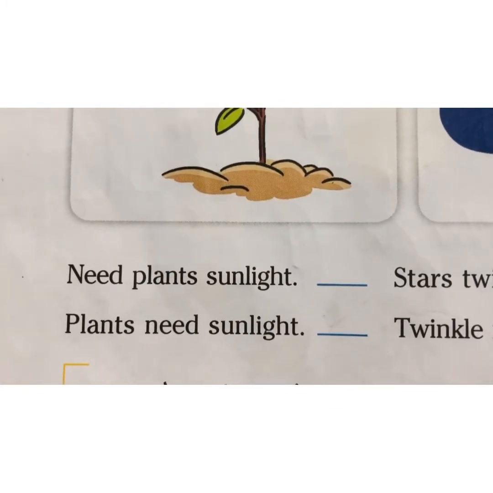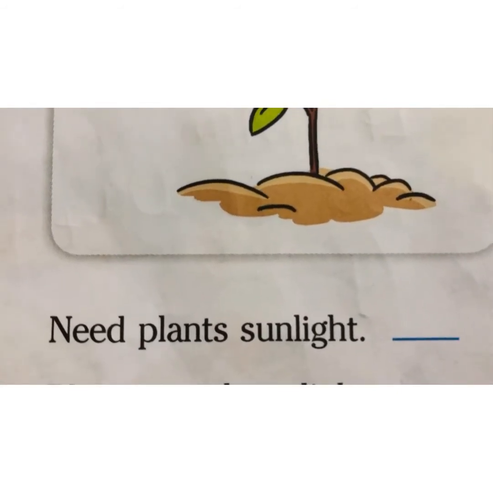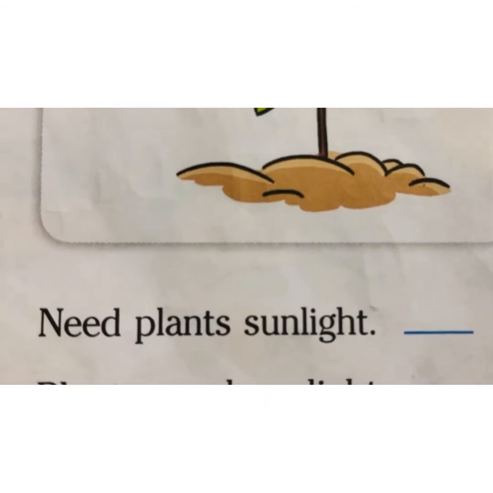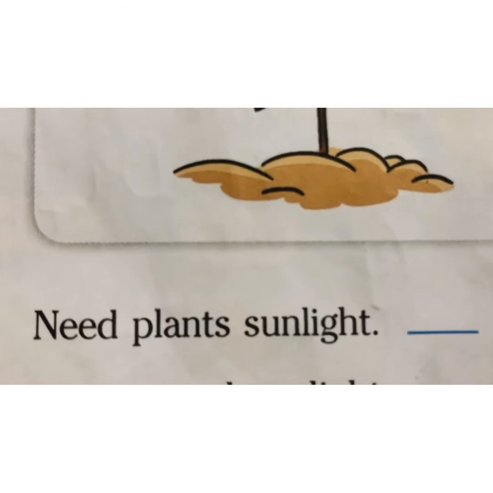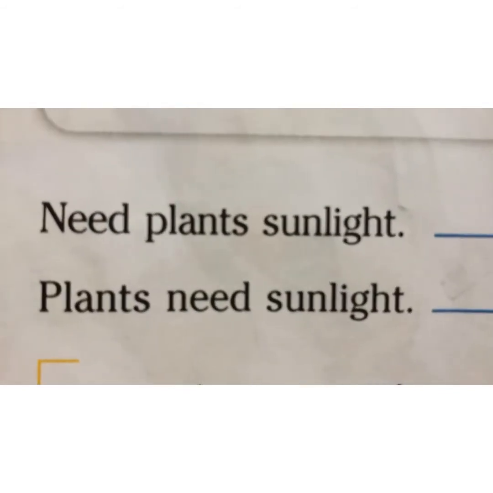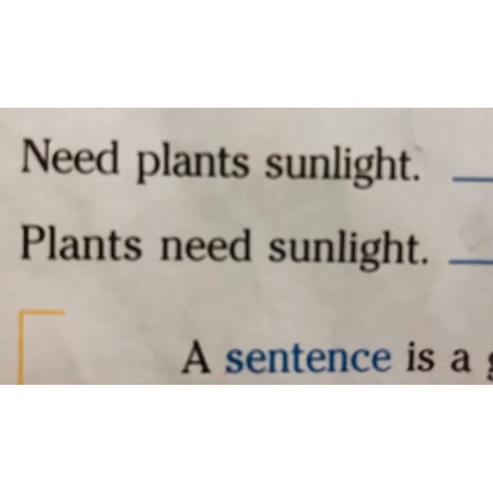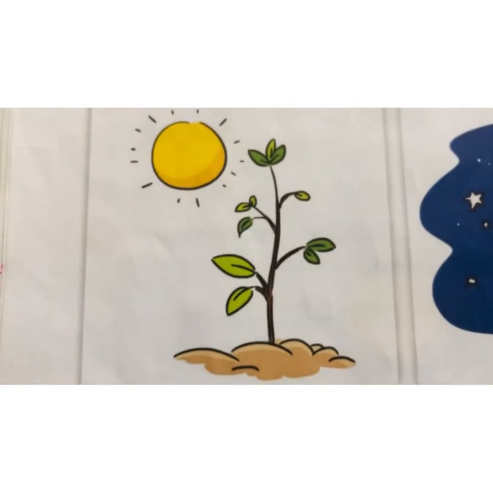We have to tick the correct one. Need plants sunlight. Does it make any sense? No, it does not make any sense. Need plants sunlight. So what will be the correct sentence? This will be the correct sentence. Plants need sunlight.